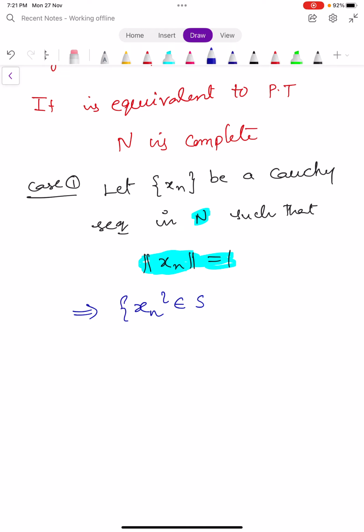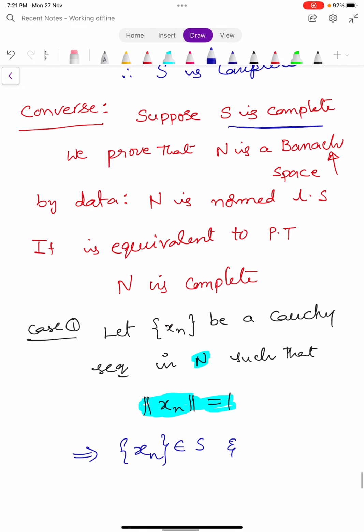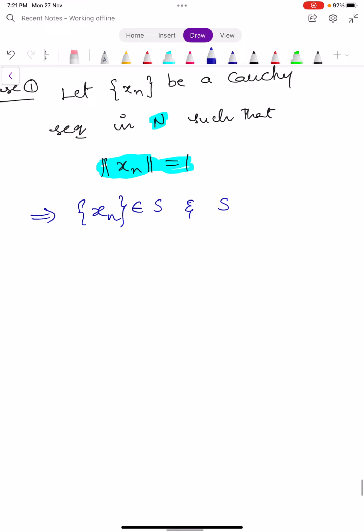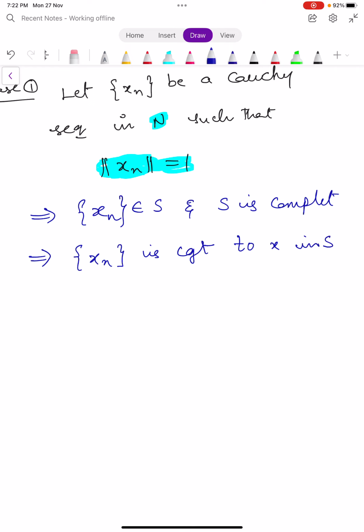If the sequence xn belongs to capital S and we have this S is complete, by the definition of complete, every Cauchy sequence in it is convergent. Therefore, the sequence xn is convergent in capital S. And we take one more element, it is convergent to x in capital S.